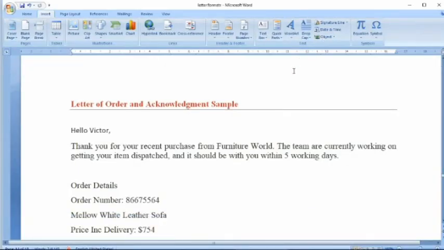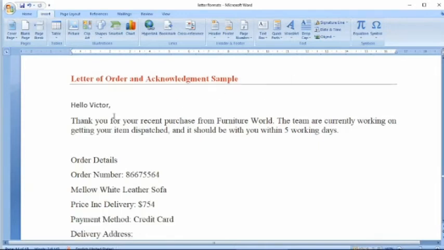So this is a letter where I have placed an order and how to receive an acknowledgement. That is how to know that they have accepted my letter and giving me a sample. So here the company who has received my order is giving me a thank you note, or an acknowledgement.